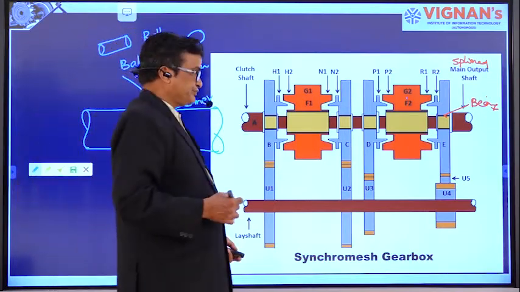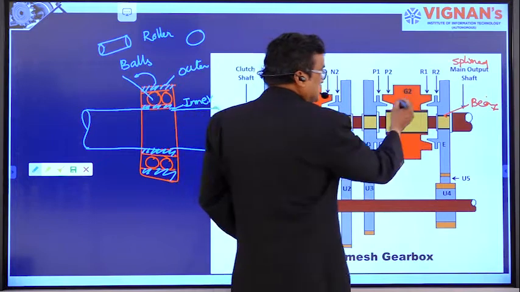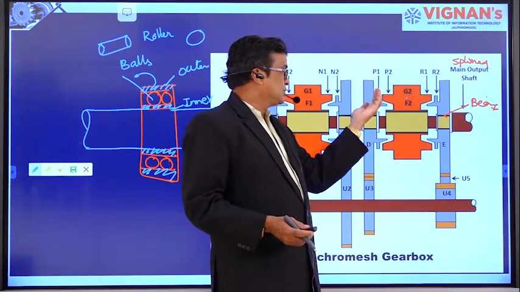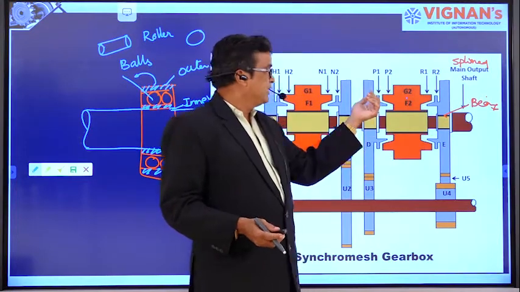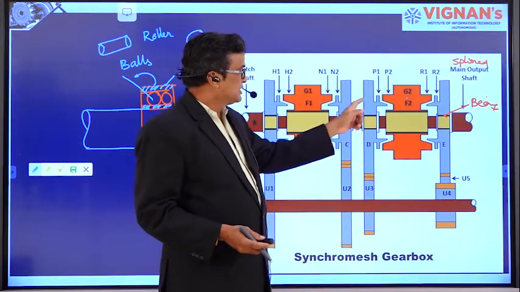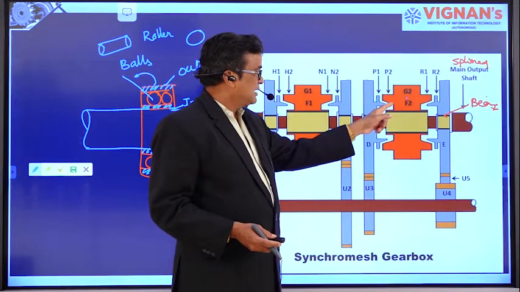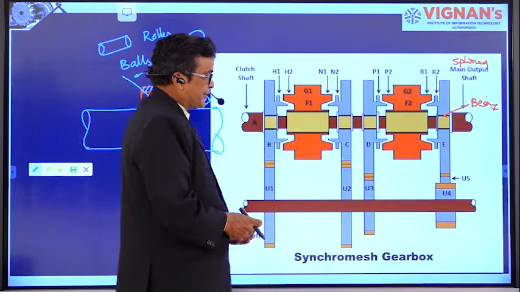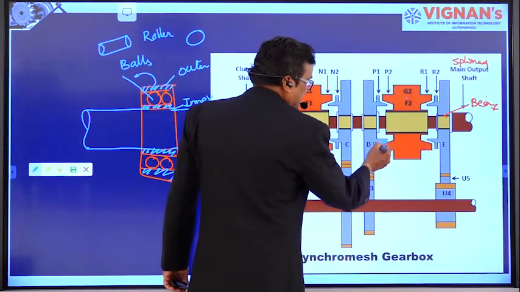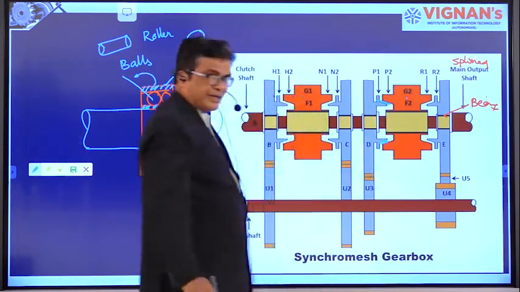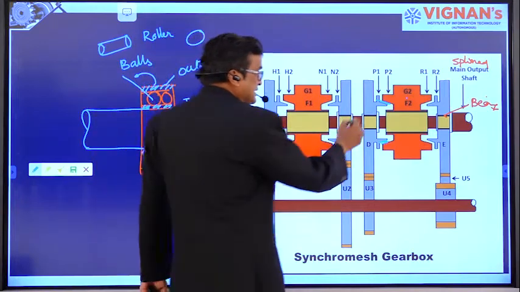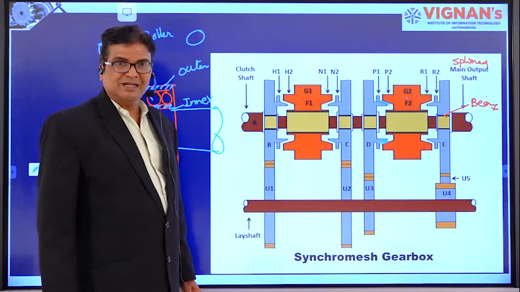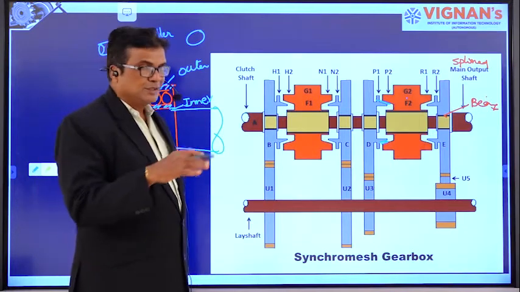Now, when the synchronous device 2 is allowed to pass on to the gear wheel 1, the tapered surfaces on the synchronous device as well as the gear wheel 1 are meshed here due to frictional contact, and its speed is given to the synchronous device, right? So that the synchronous device starts rotating.